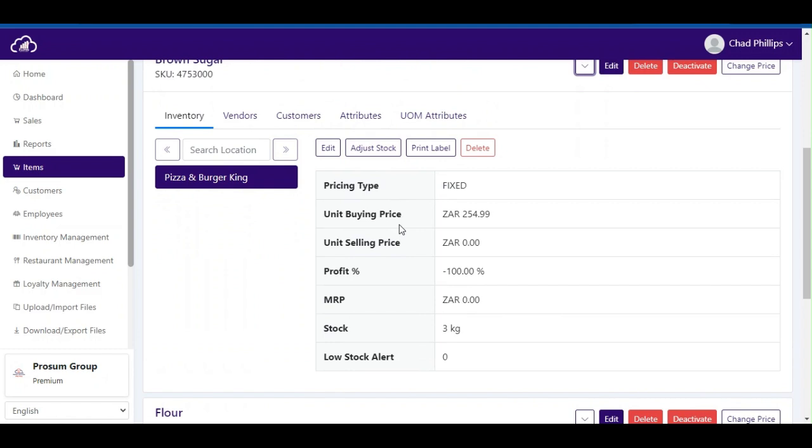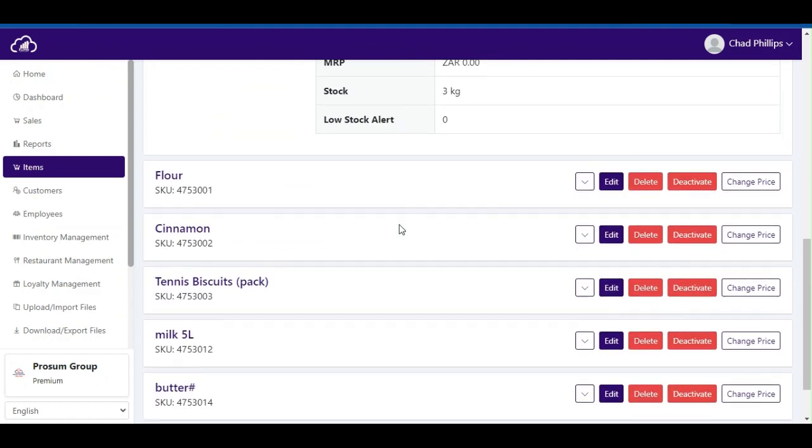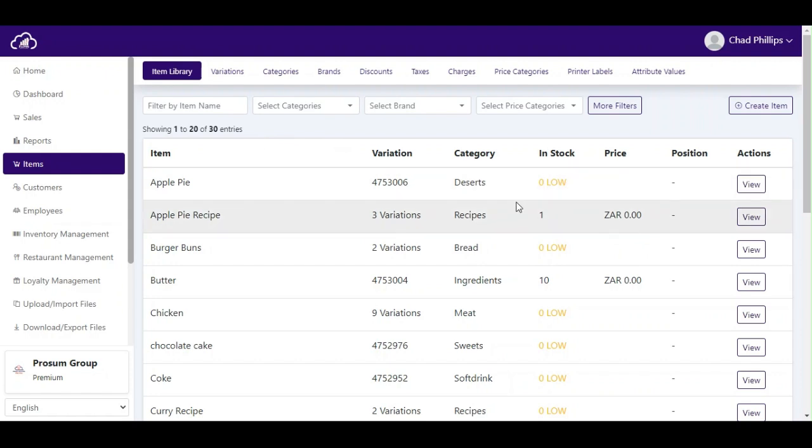Next you will notice that profit is negative or 100%. This is because these items are all ingredients and therefore we did not give them a selling price. Here all items are similar in that they produce no profit, they all have stock and are all categorized as ingredients. The next step is to create the item apple pie, which we have done beforehand.